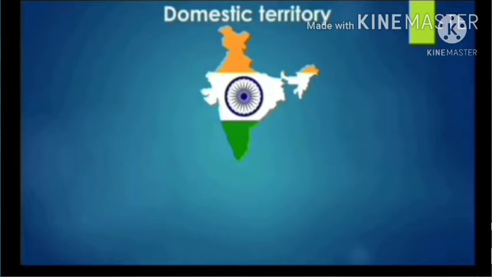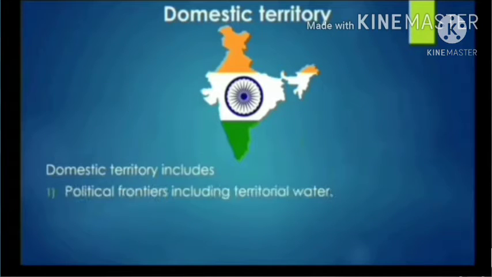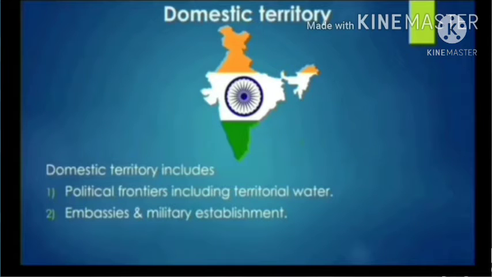In simple language, we can say that domestic or economic territory is the geographical territory administered by a government within which persons, goods and capital circulate freely. Domestic territory includes political frontiers, including territorial water, embassies and military establishments.